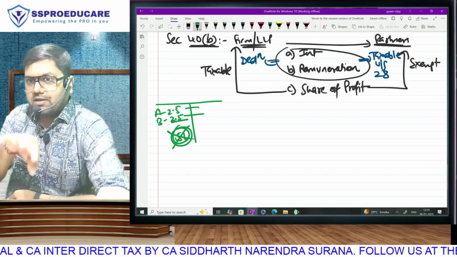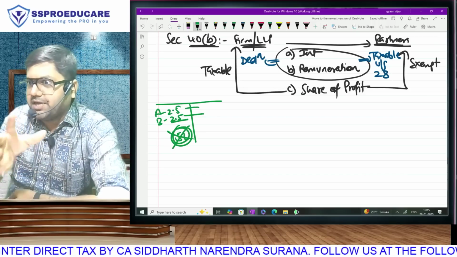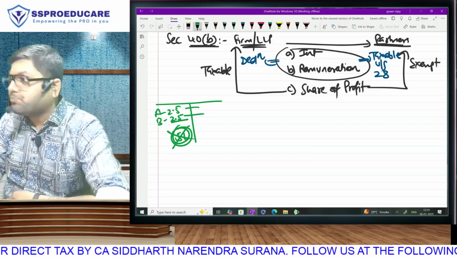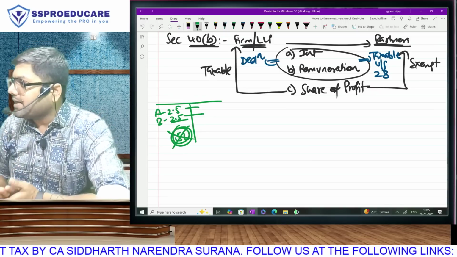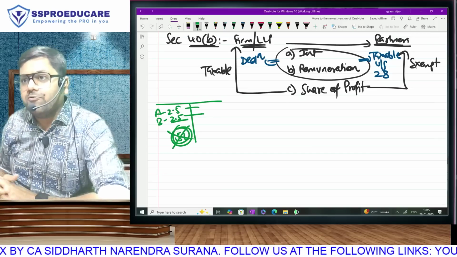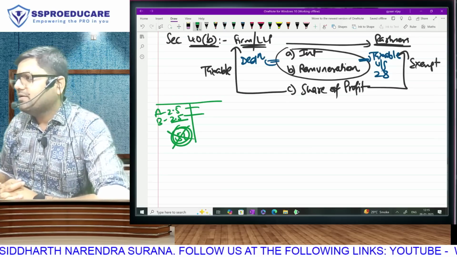So effectively, if firm is not paying, then partner will pay tax. So the taxable amount won't change. Whether we distribute it as profit or we distribute it as interest remuneration, 5 lakh will be taxable, either for the firm or for the partner. Then why are we doing this? Take a guess and you will be right.